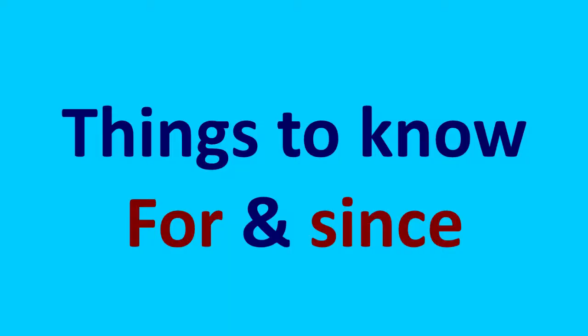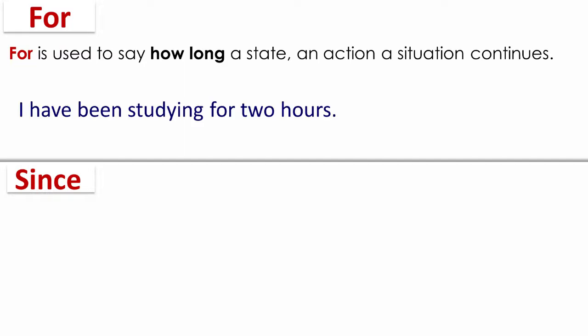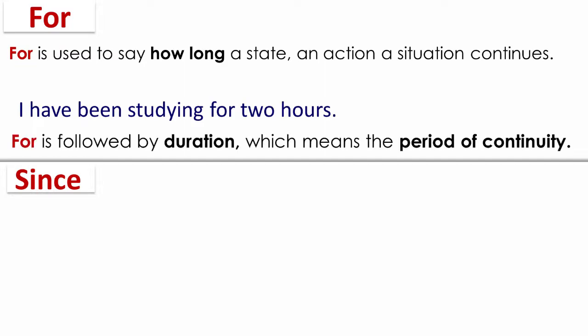Things to know: for and since. For is used to say how long a state, an action, or a situation continues. For example, I have been studying for 2 hours. For is followed by the duration, which means the period of continuity.